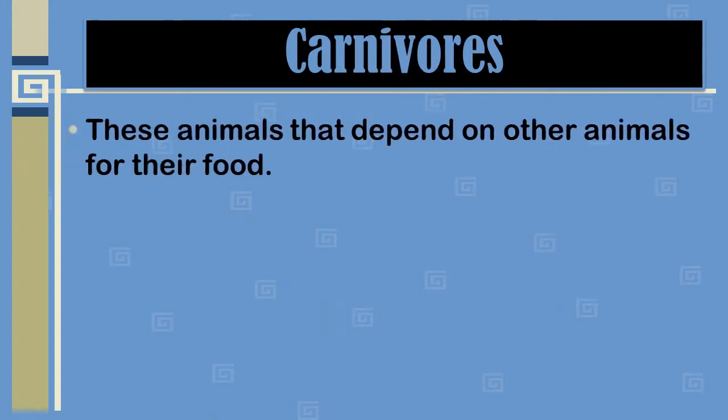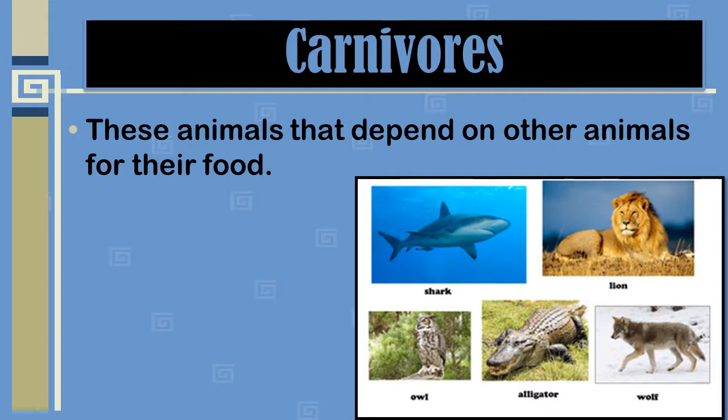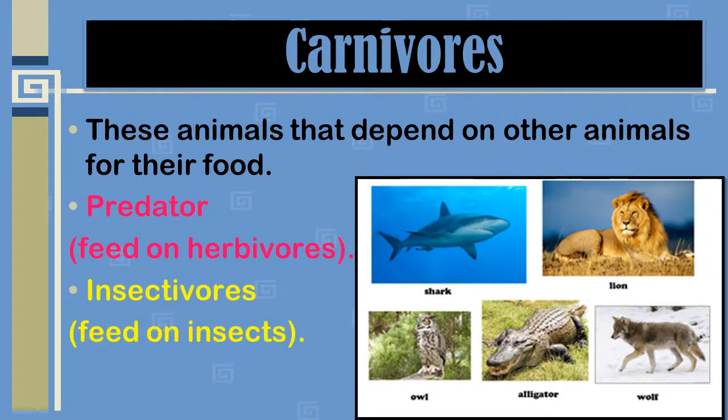Now next are the carnivores. These are animals that depend on other animals for their food. That means animals that depend on other animals for their food are carnivores, and carnivores are indirectly dependent on the plants for food. Examples are animals that feed on herbivores, animals that feed on insects. So predators feed on herbivores, and insectivores means the animals which feed on insects.